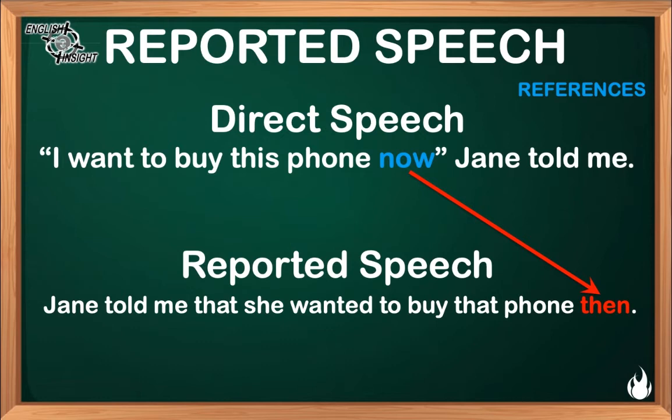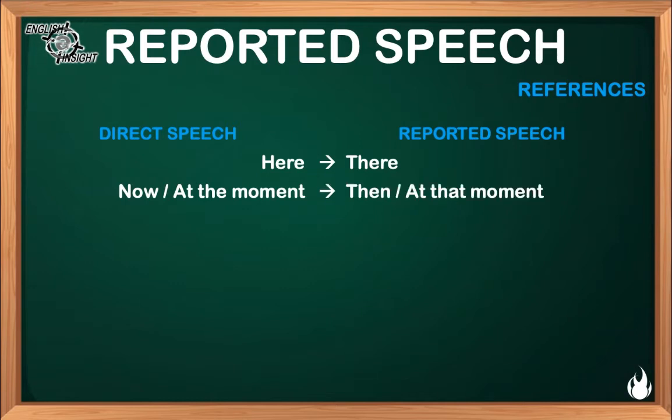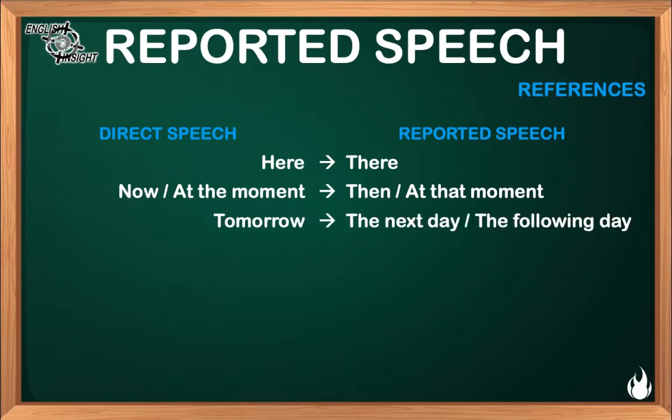Let's check this chart of changes. In direct speech, we can say here, whereas in reported speech, we say there. The expression now or at the moment becomes then or at that moment. Tomorrow, we will report it as the next day or the following day. The word tonight will be reported as that night.